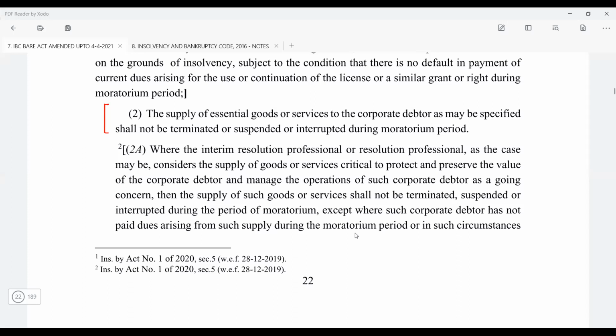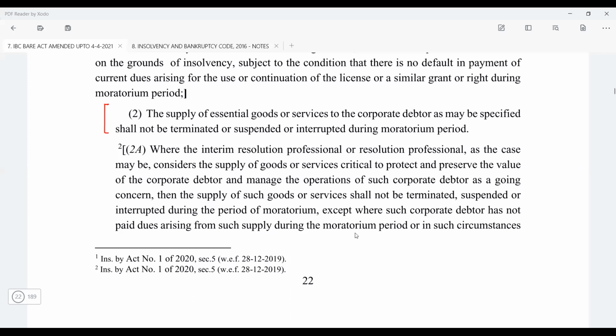So let the electricity come. Earlier, the electricity was not to be disrupted or disconnected. But at the same time, the electricity company is not getting the payment. Possibly the electricity company was not getting the payment even before the application was made. Right now also the electricity company is not getting the payment.